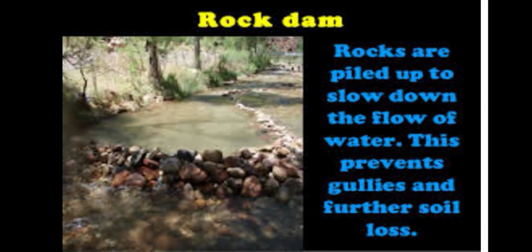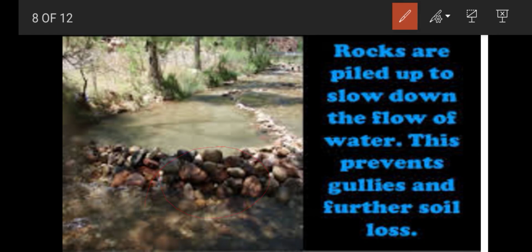And the third method of conservation of soil is rock dams. Many rocks or stones, here you can see many stones, are piled up one by one. Why are we piling up these rocks? Because, for example, if you just pour water on soil, what happens? The top layer of the soil will erode. If I keep two or three big stones in the soil and afterwards pour the water, the soil erosion will be very less. This is a method to control soil erosion.